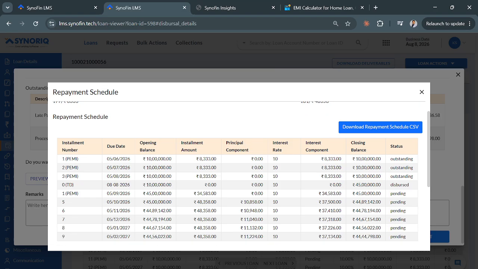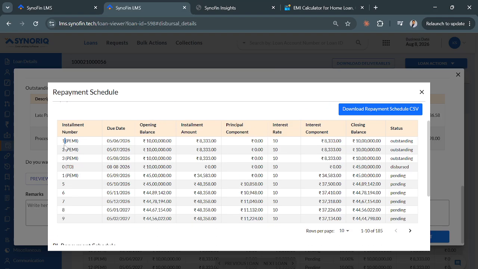So if the tranche is disbursed completely, first for the pre... okay, PEMI is pre-EMI. This denotes that this installment will contain only interest. So the meaning of PEMI is interest only, right? So you guys must ask about these terms if you see something which is not clear, right? So I might miss something. So you guys should ask.